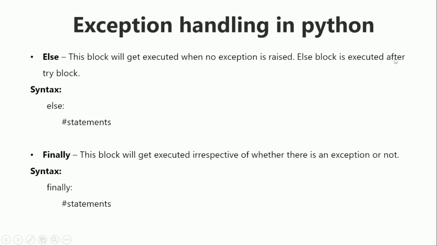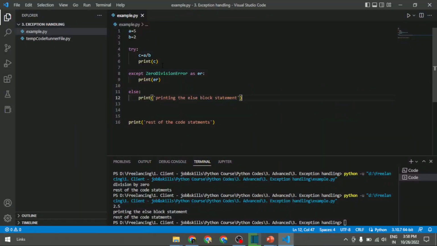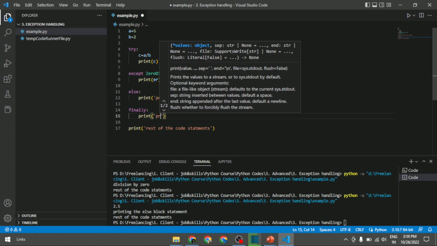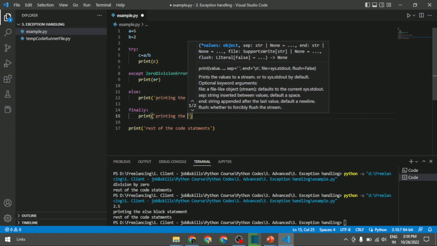So the else block is executed after the try block. Once the try block has executed, the else block will be printed unless or until it faces any exceptional errors. Now the else block has been printed, and we can print the finally block, printing the